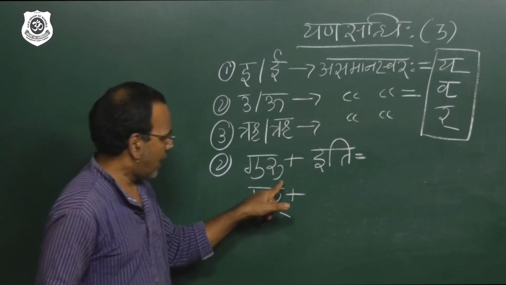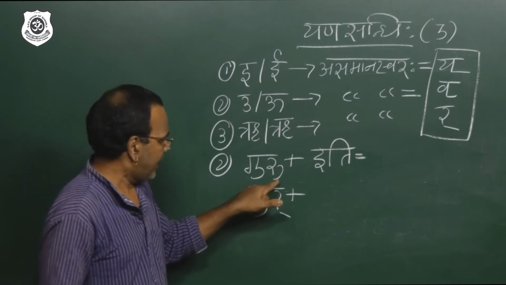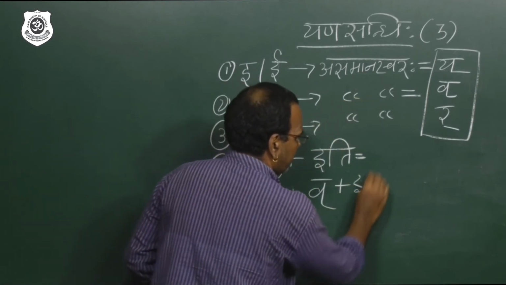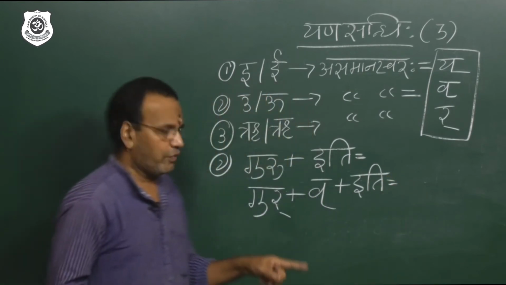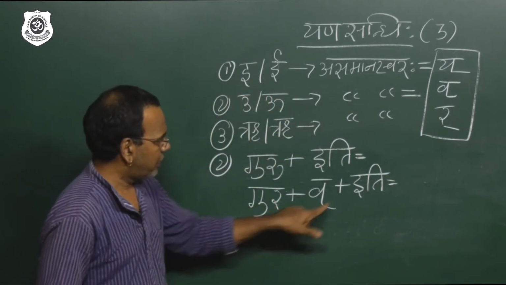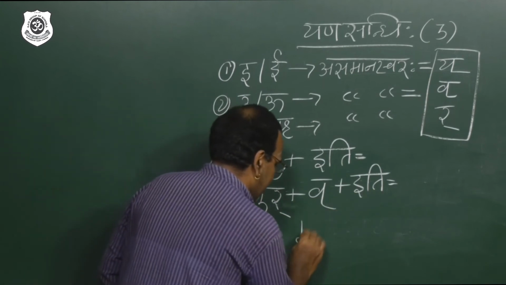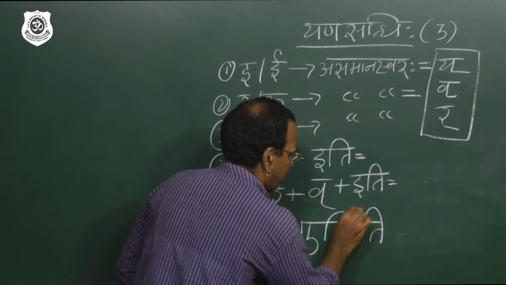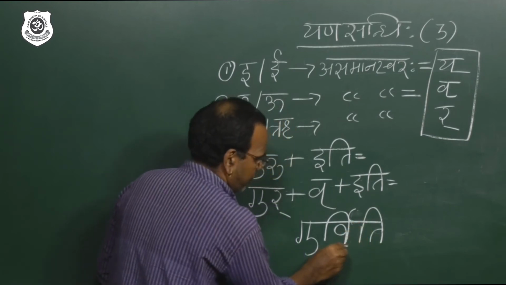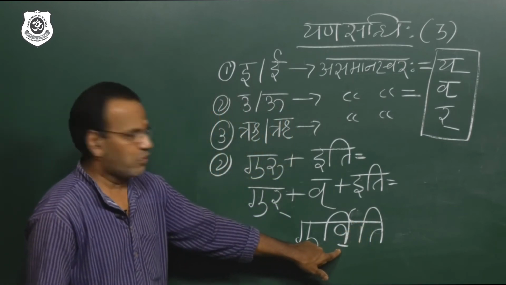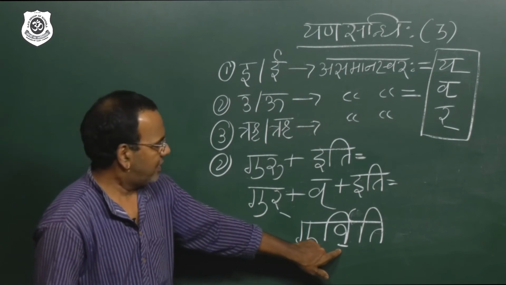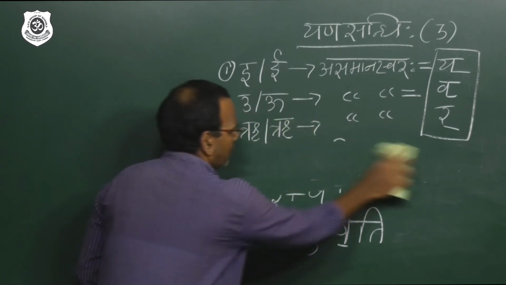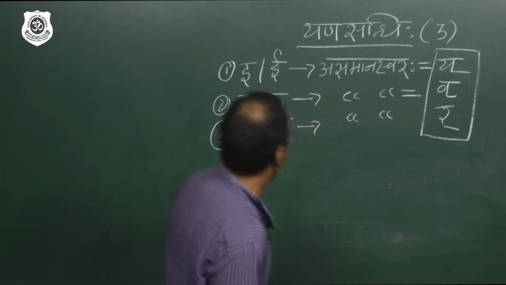So from guru you remove that u, you got the answer gur. Please focus. I remove that u. So gur. In place of u, we got the letter v, and that v plus iti. And now if you join, you will get the answer gur plus v, gurv plus iti, gurviti. So you will get the answer like this, gurviti. Yes, v. You can see the answer v. Guru plus iti, gurviti. Again, this v is a pure consonant, not a swara. This is example 2.